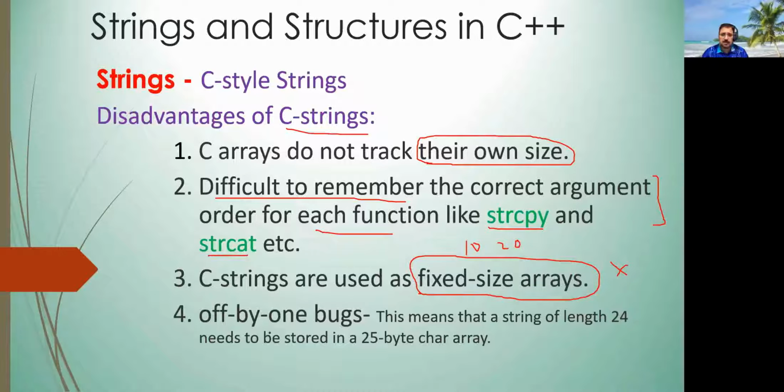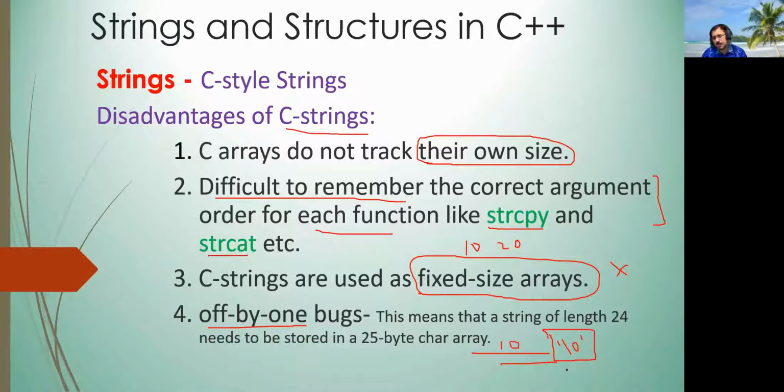Another limitation is off-by-one bugs. Off-by-one bugs mean that in every C-style string the last character must be a null character, so there will be one extra null character at the end. If the string is 10 characters, then the overall size will become 11 because of the extra one.